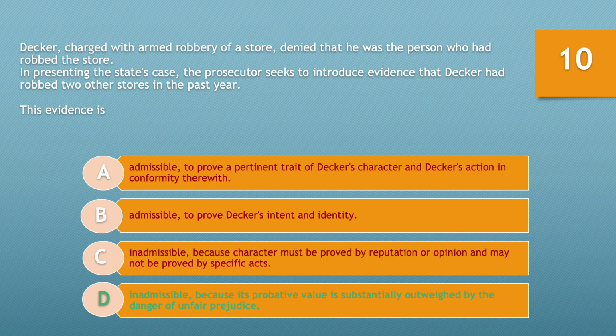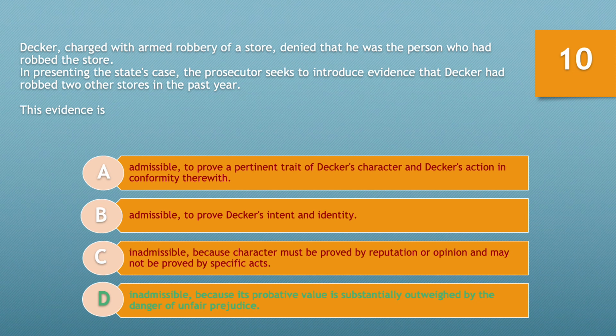B, admissible to prove Decker's intent and identity. The identity portion is rather difficult here because the only way we could show identity is to show or argue that this individual repeatedly or habitually commits such armed robberies. As a result, that would be extremely prejudicial, and the jury would be poisoned with the idea that the likelihood is this individual did commit this robbery simply because he has a history of committing such robberies already.